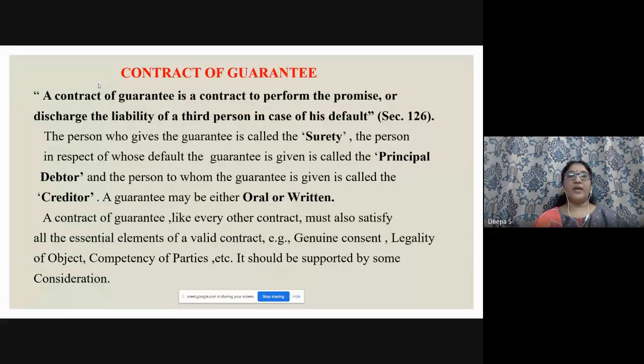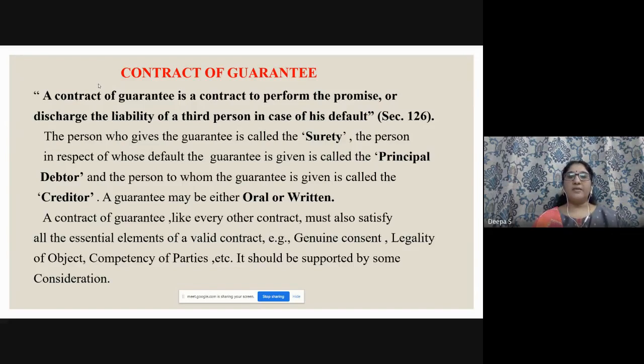Next comes contract of guarantee. A contract of guarantee is a contract to perform the promise or discharge the liability of a third person in case of his default, right? So we all come across so many things in our day-to-day life, right? So when a loan is being given, they ask for a guarantor, right? So they ask for a surety, right? The person who gives the guarantee is called the surety. The person in respect of whose default the guarantee is given is called the principal debtor, and the person to whom the guarantee is given is called the creditor. So these three persons come inside the contract of guarantee.